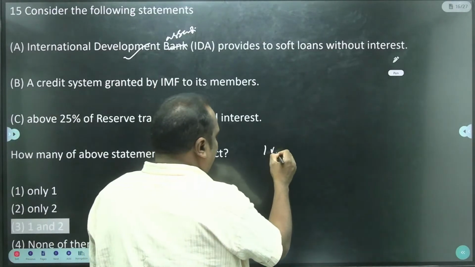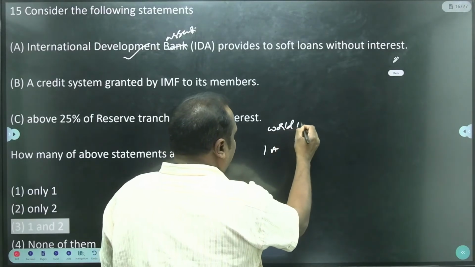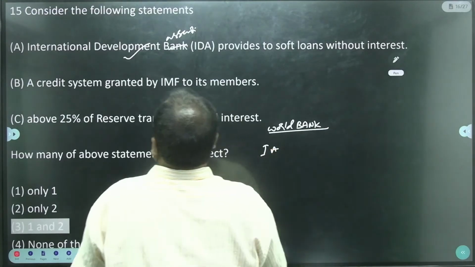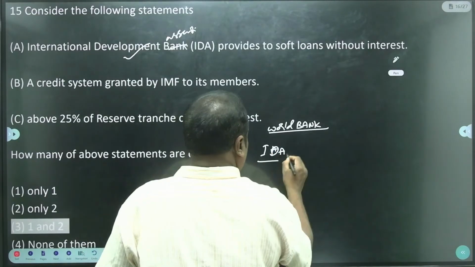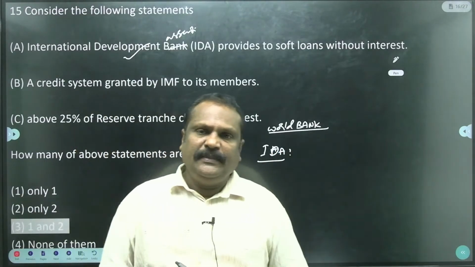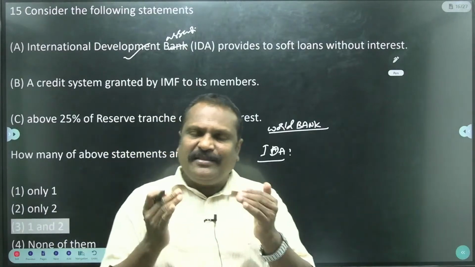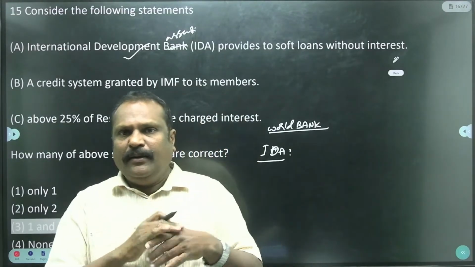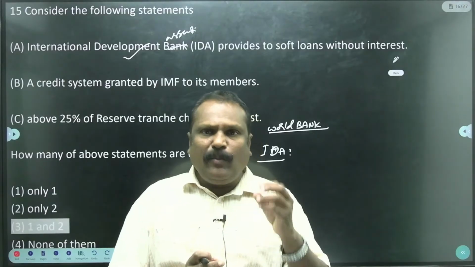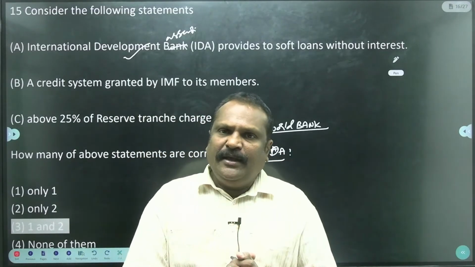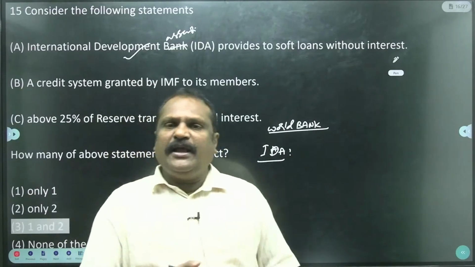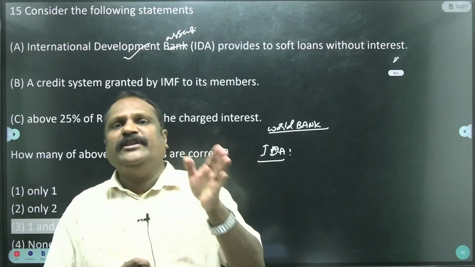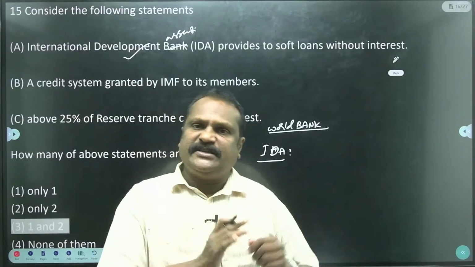IDA is there along with the World Bank. The World Bank consists of the IDA. IDA provides soft loans. What are soft loans? Some loans are provided to poor countries by the World Bank without interest. For example, Uganda, Rwanda, these countries are there. They don't have the infrastructure. There is no agriculture and industries. It's a backward country, that is recognized, and loans are provided without interest. Why? For the development of infrastructure only.